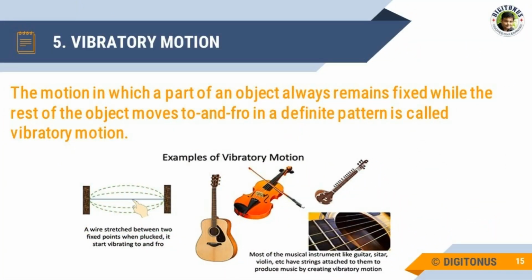Now let us discuss vibratory motion. The motion in which a part of an object always remains fixed and does not move, while the rest of the object moves to and fro in a definite pattern, is called vibratory motion. We can take an example of vibratory motion as expansion and contraction of the chest during breathing. It is an example of vibratory motion.